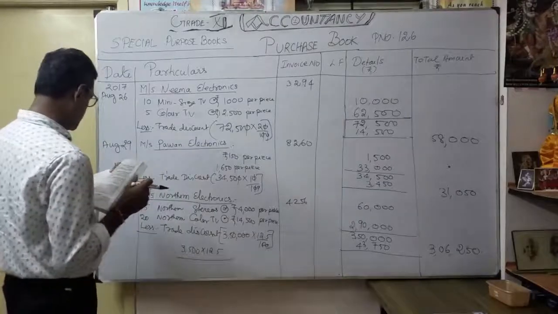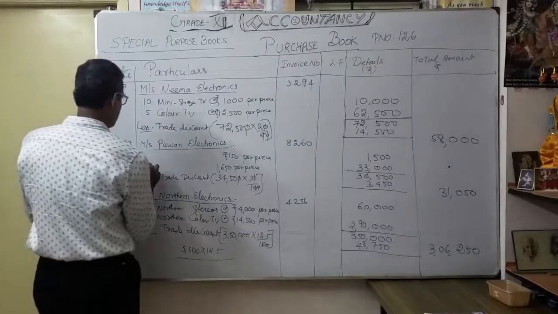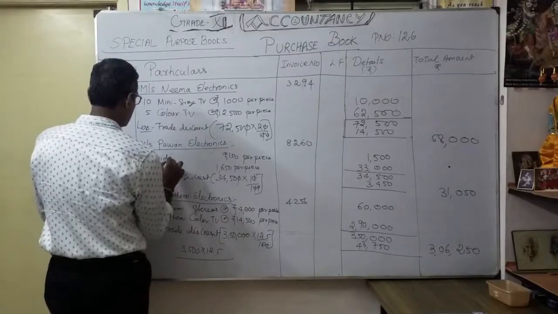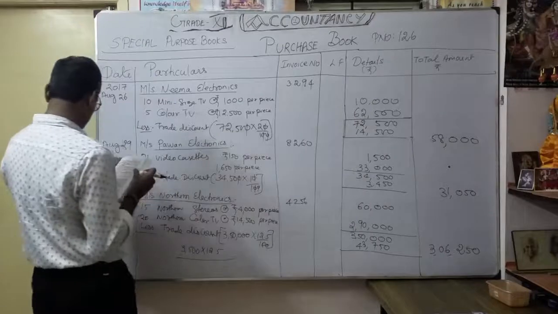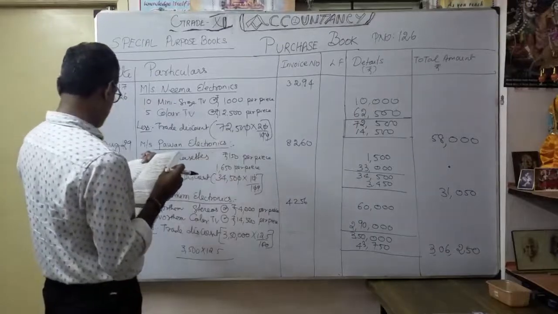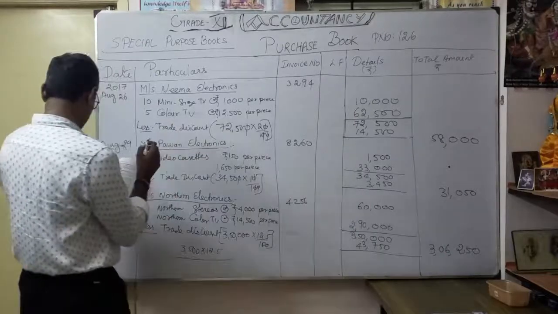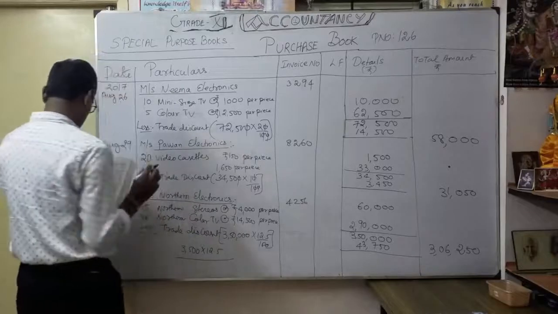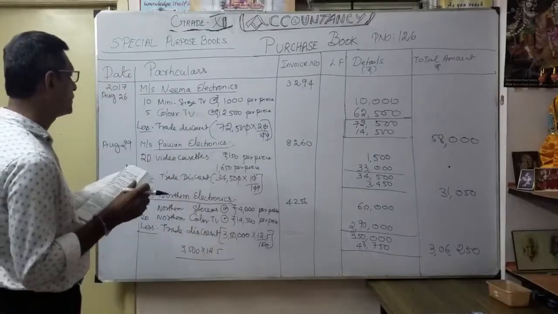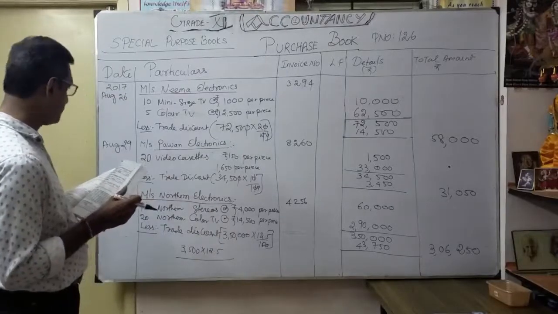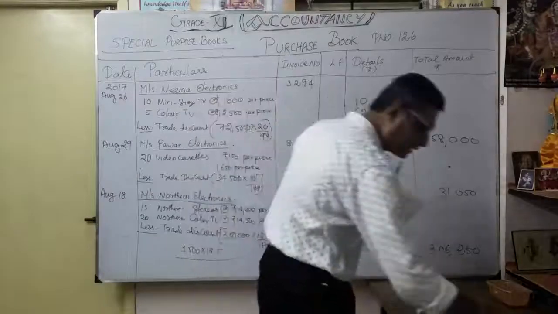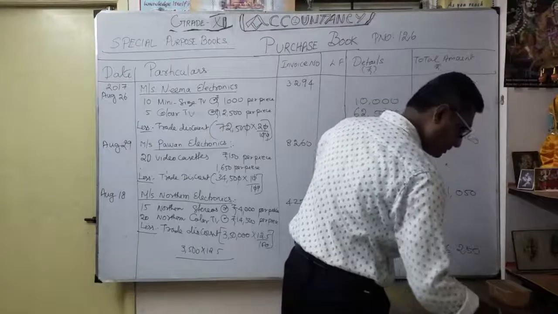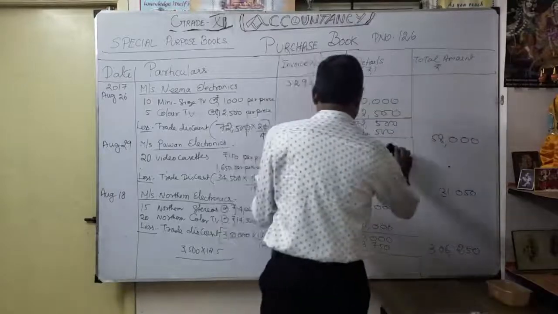How much you got? 20 video cassettes, correct? 20 video cassettes at the rate of 150 per piece. So as you know, easily 0, 0. It is 33,000, correct? So here I change it.